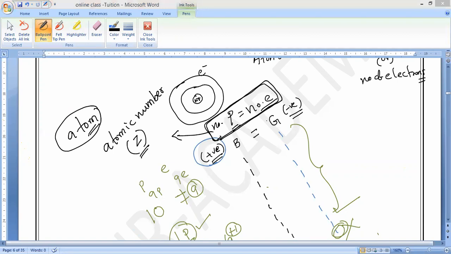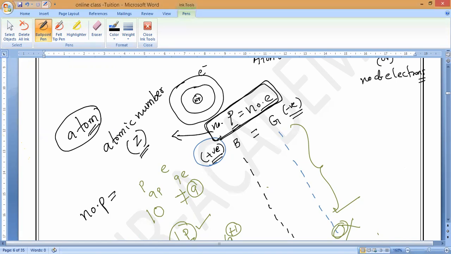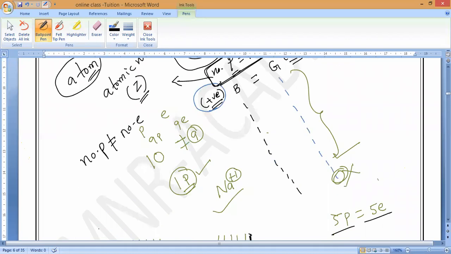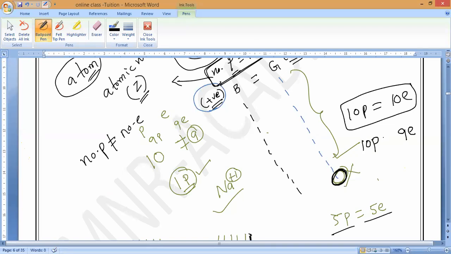Now, by losing electrons or by gaining electrons, the number of protons will become not equal to the number of electrons. By losing or gaining. For example, here one electron is gone. Initially, 10 protons equals 10 electrons in the atom. Now, one electron gone means 9 electrons will remain. But still there are 10 protons. So they become unequal. Is it yes or no?